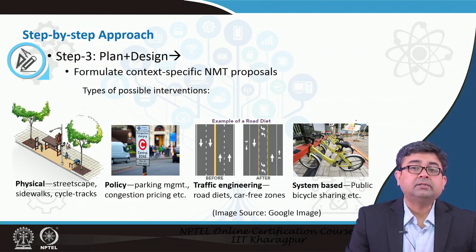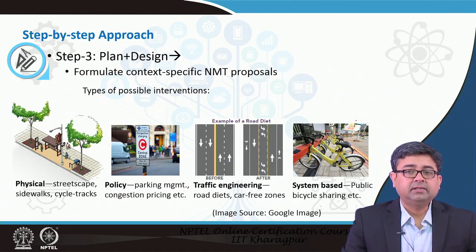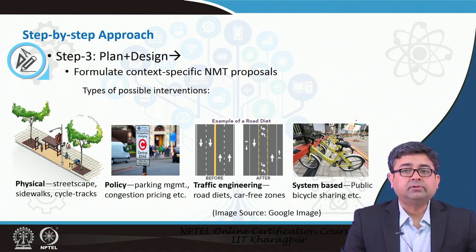Understanding the environment gives you an understanding about the potential users of these NMT facilities, and by knowing the users, you can design and provide these solutions. For example, say there is an intersection where the population is mostly elderly.